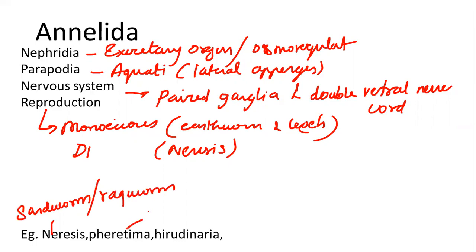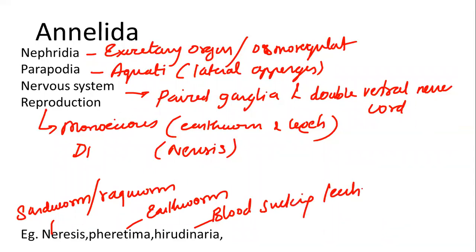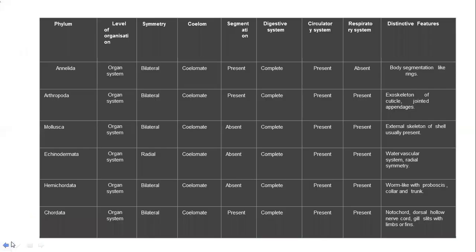Pheretima, earthworm, very familiar one. And Hirudinaria, which is also called the blood sucking leech. So this is what you have to study for your analytics. Let's move to the next phylum, which is called Arthropoda.